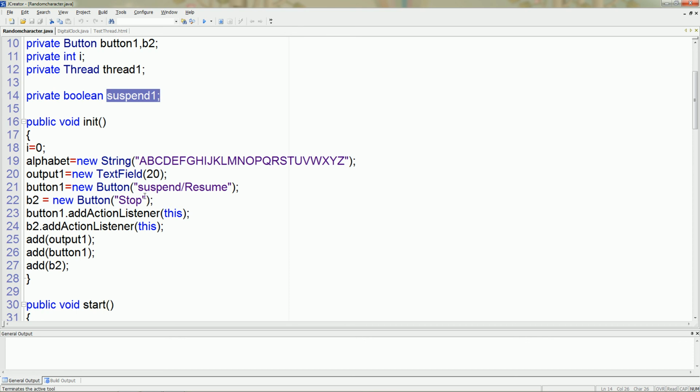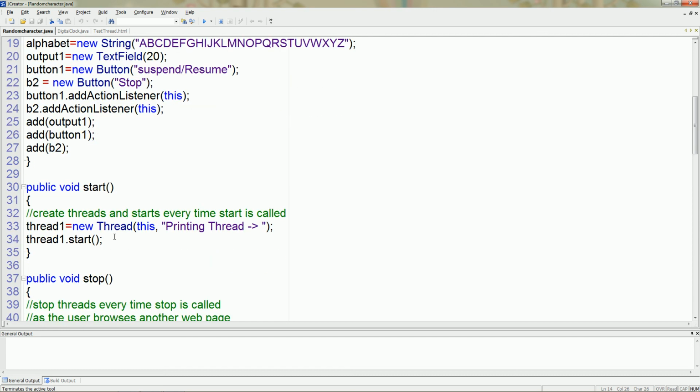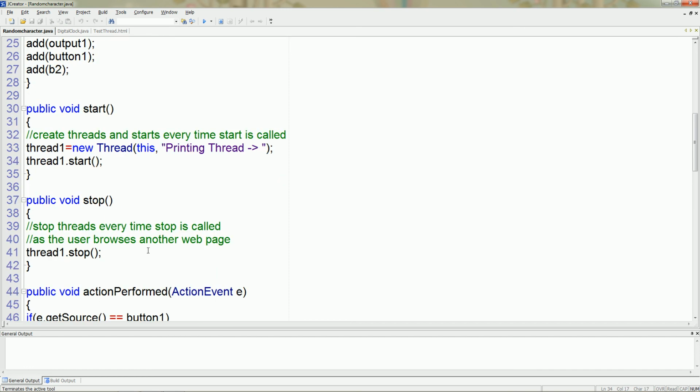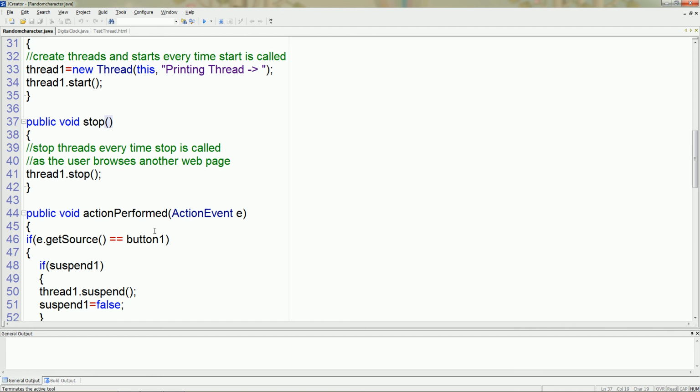Here we have two buttons, suspend, resume, and a stop button. Or you can also use pause here. The pause button is pause, and the resume button works equally like this button. Then give the action listener. Whenever the start method is executed, then create the thread object. You can also stop it.